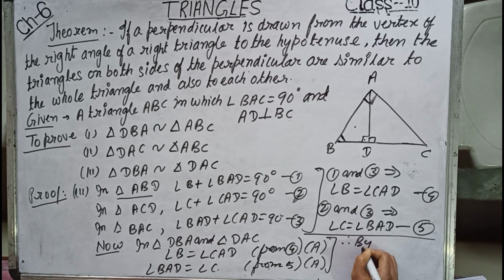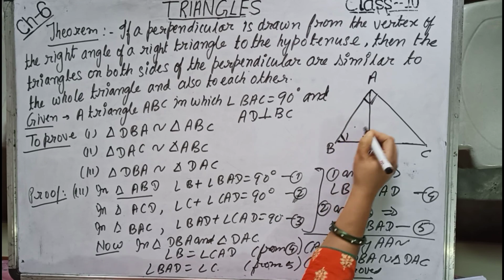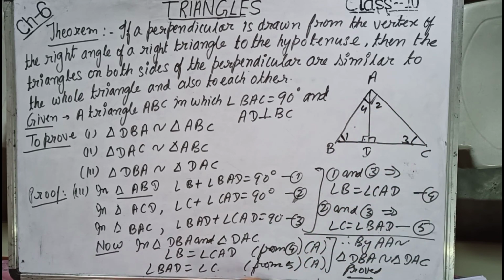Therefore, by double A similarity, triangle DBA is similar to triangle DAC, and hence we are proved. So while proving these two smaller triangles, we can show that angle 1 equals to 2 and 3 equals to 4, and hence by double A similarity they are similar, and hence proved.